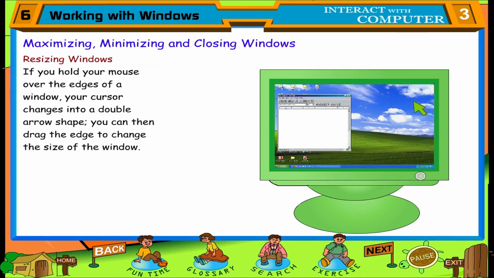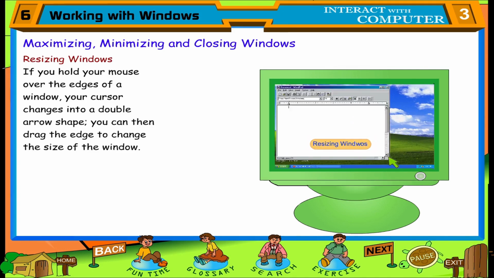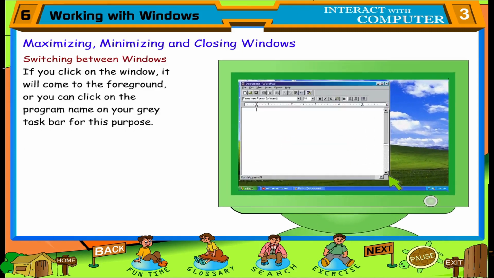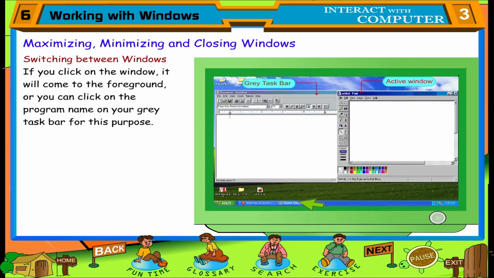Resizing windows. If you hold your mouse over the edges of a window, your cursor changes into a double arrow shape. You can then drag the edge to change the size of the window. Switching between windows. If you click on the window, it will come to the foreground, or you can click on the program name on your grey taskbar for this purpose.